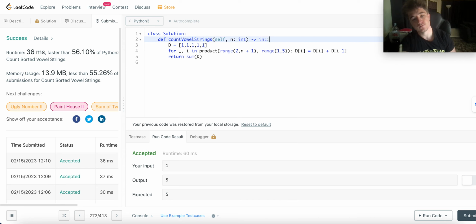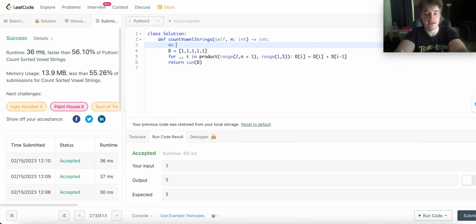Well, let's say that N, okay, we already have N given. So time complexity, we have to look at all N variables, right? I mean, we have to look at all N length strings from 1 to N. And then we do 5 operations where we update this thing.